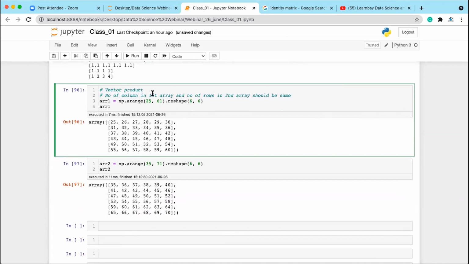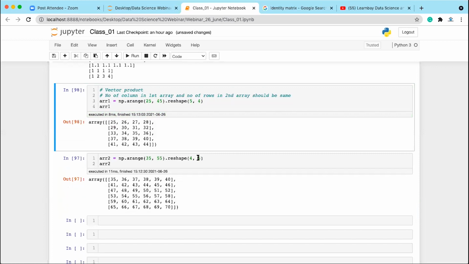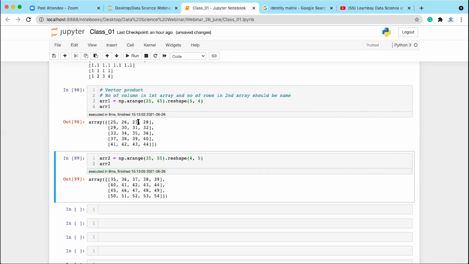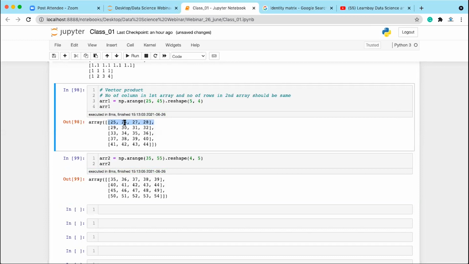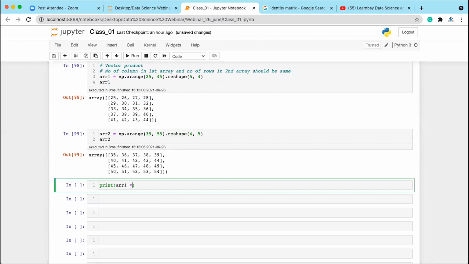No, let me take a different shape. So instead of this, let me take 25 to 45, so 5 rows and 4 columns. And here I'll be taking 35 to 55, and 4 rows and 5 columns. Okay. What we have? We have a total of 5 rows and 4 columns, right? Here we have 4 rows and 5 columns. Correct.